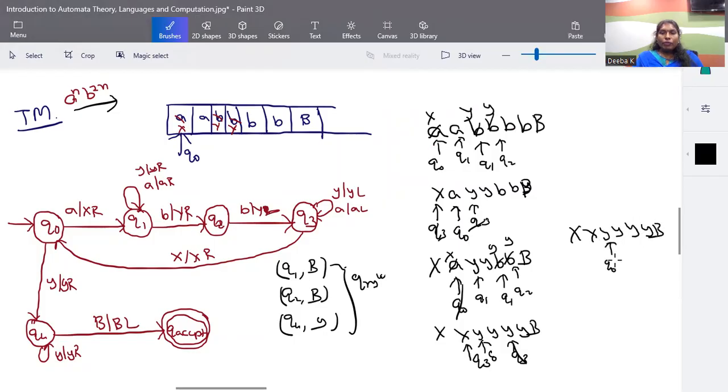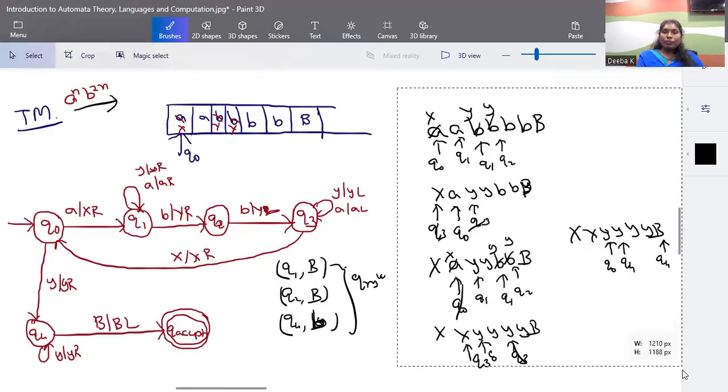In Q0, when the input is Y, what does it do? In Q0, when the input is Y, it moves right to Q4 state. In Q4, we verify whether all the remaining inputs are Y until we reach a blank symbol. If it is all Y, we keep on moving. In case there is a B here, it will be rejected. Extra B input will be rejected. When Q4 sees a blank symbol, we go to the acceptance state. Got it? So this is one input for acceptance criteria.